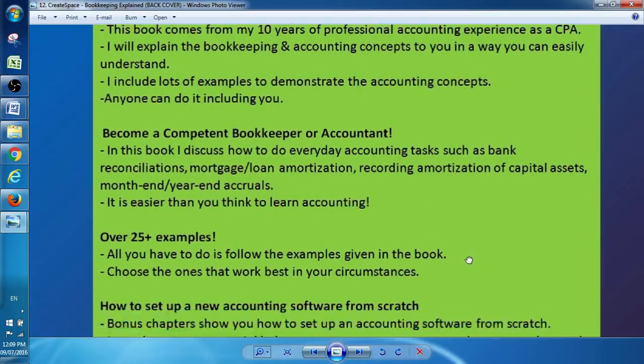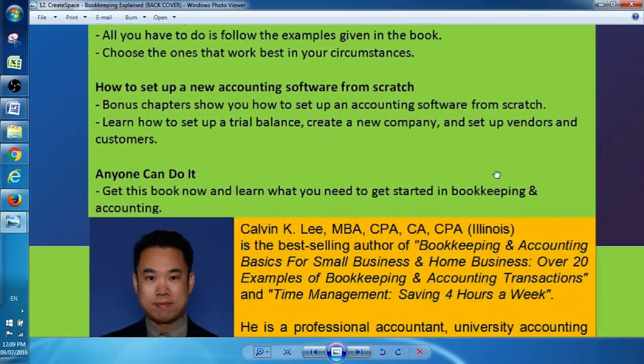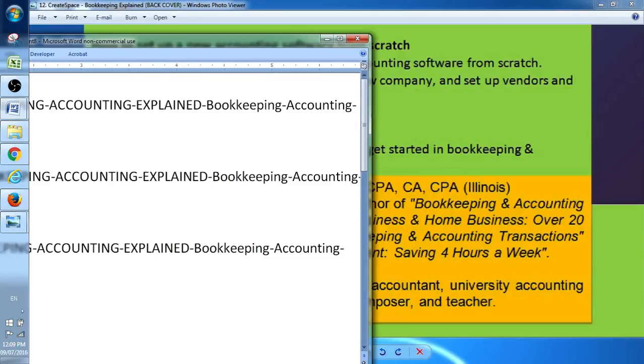As a bonus, I also included in this book how to set up accounting software from scratch. So you learn how to set up a trial balance, create a new company, set up new vendors and customers. And now let me show you the table of contents.